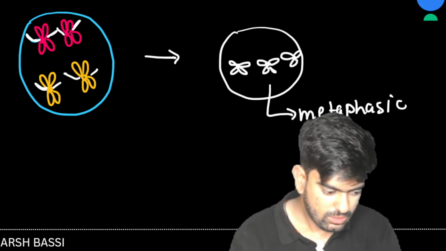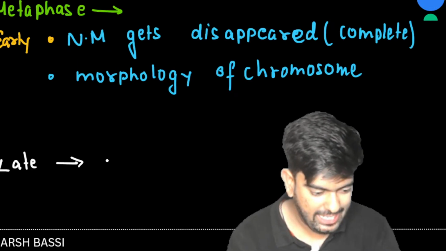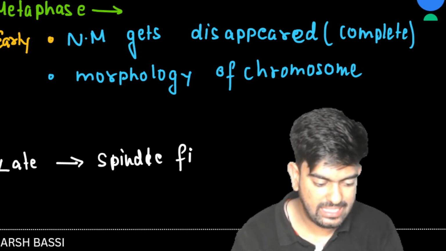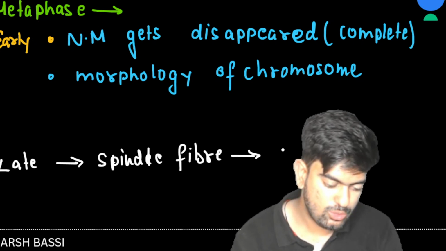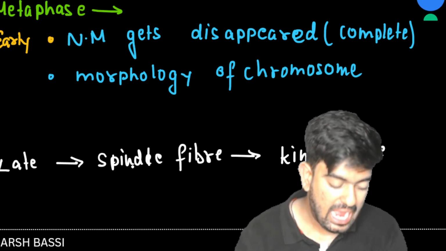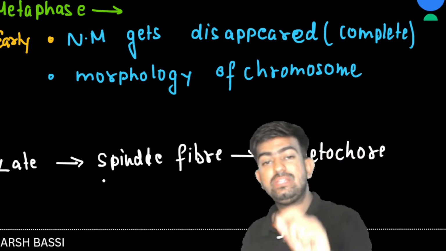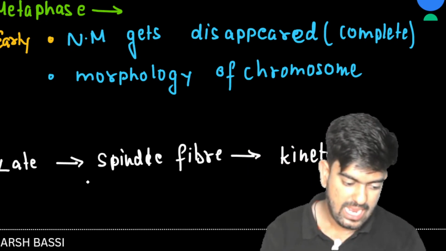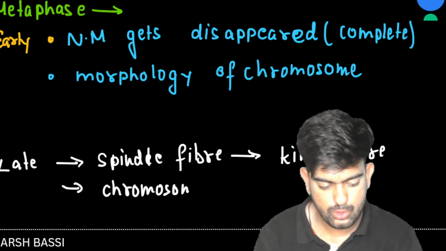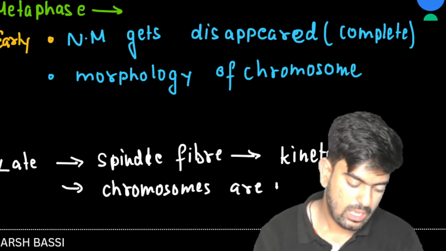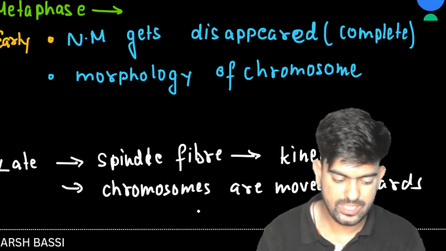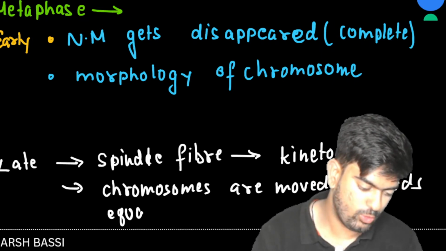Now, what should we write here? We should write: during the late metaphase, spindle fiber attaches to the kinetochore. And what happens? Chromosomes are moved towards the equator. Towards the equator means from the poles they are moved towards the equator.